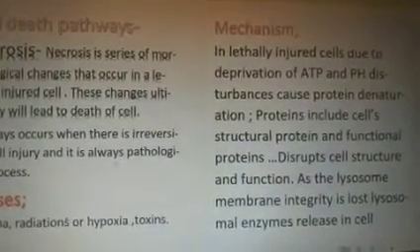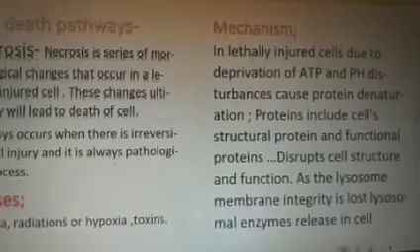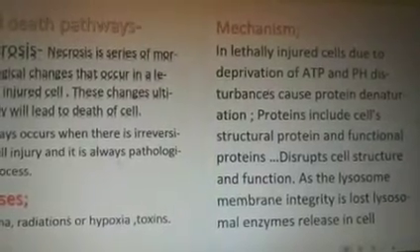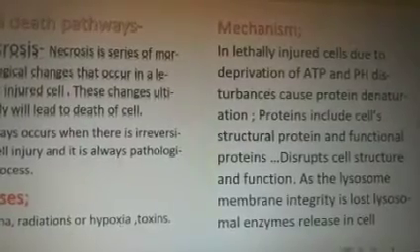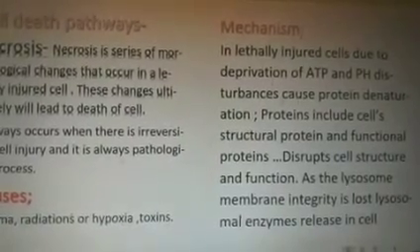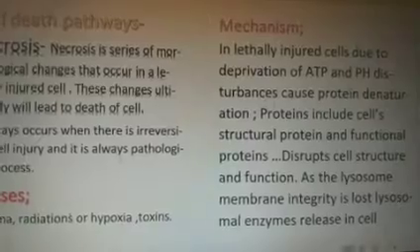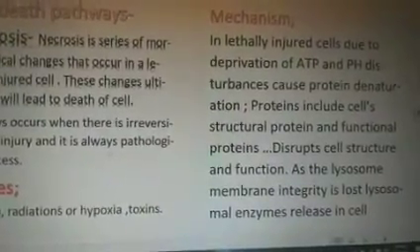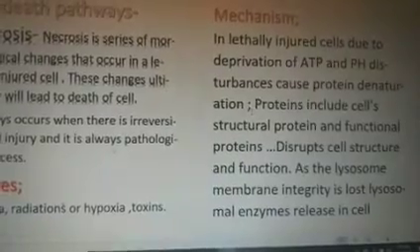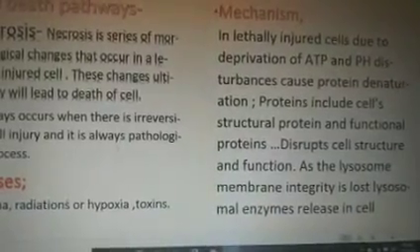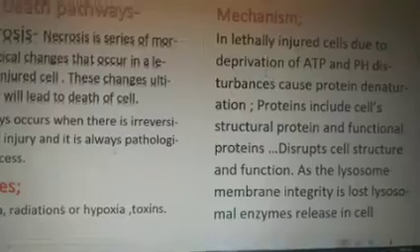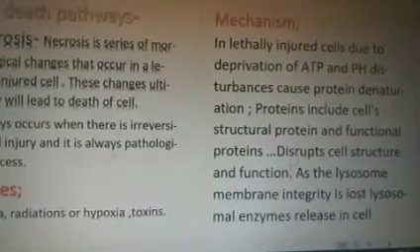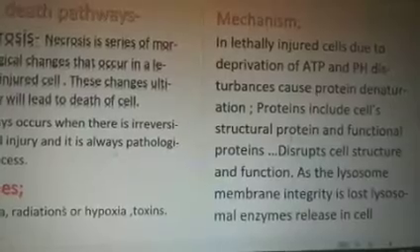In lethally injured cells, deprivation of ATP and pH disturbances cause protein denaturation. Proteins include cell structural proteins and functional proteins. Now, we know that proteins are basically of two types: either they are structural proteins or they are functional proteins.